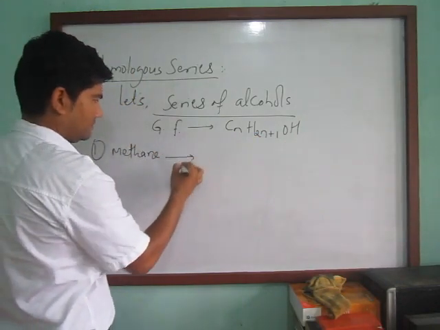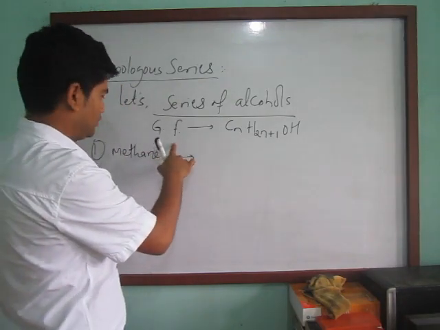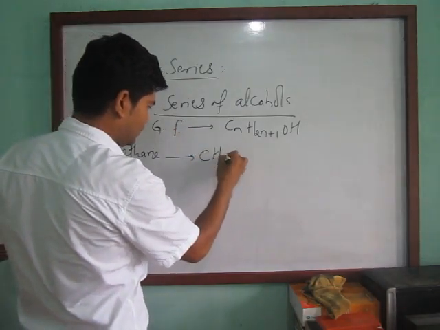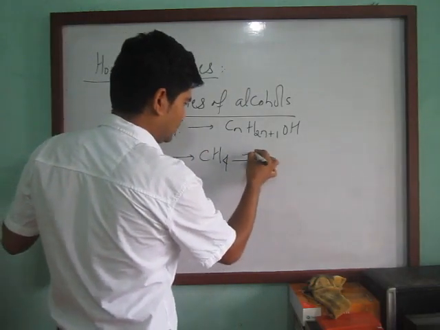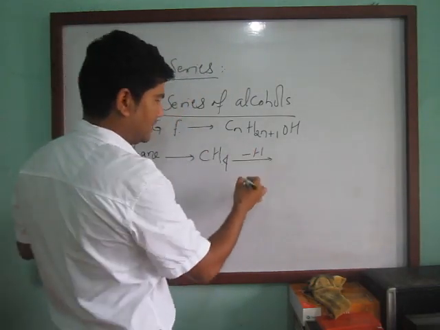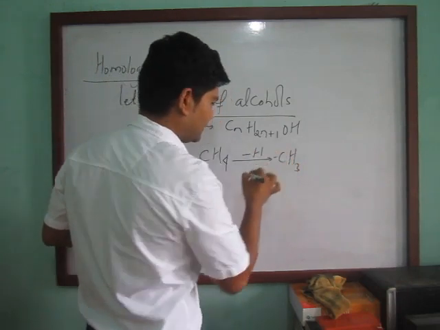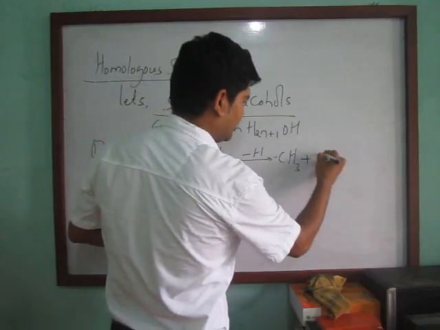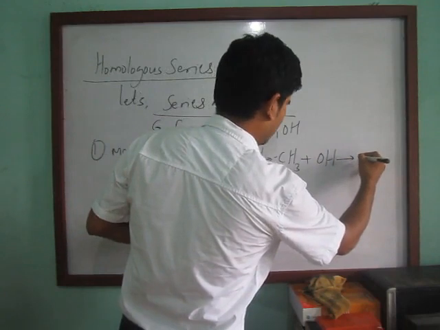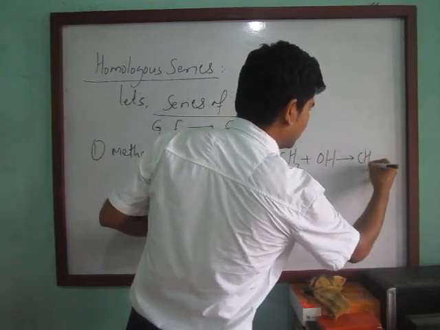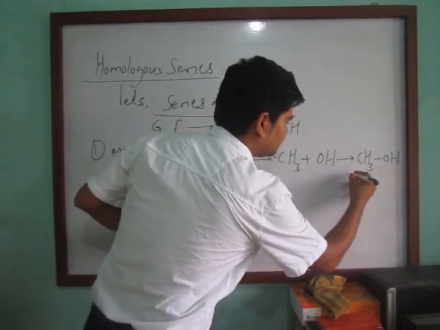The general formula of alkanes is CnH2n+2, so you get CH4 as the molecular formula of methane. If you remove one hydrogen atom, you get the CH3 methyl radical, and if you add OH for the alcohol, it changes to CH3OH. This one is an example of alcohol.